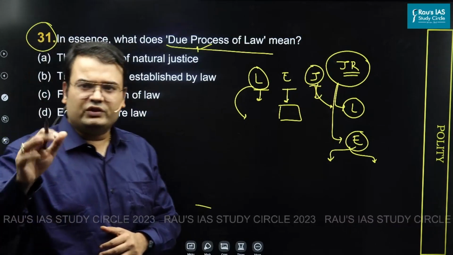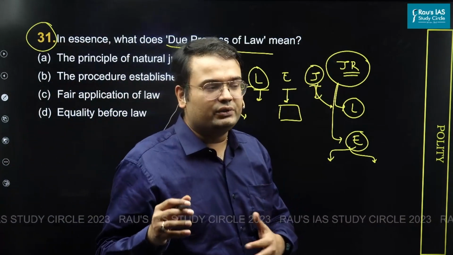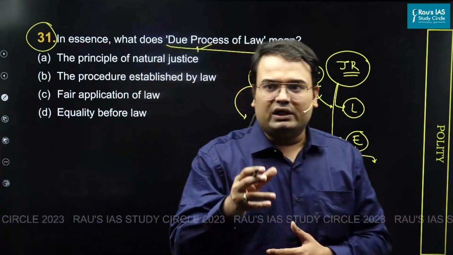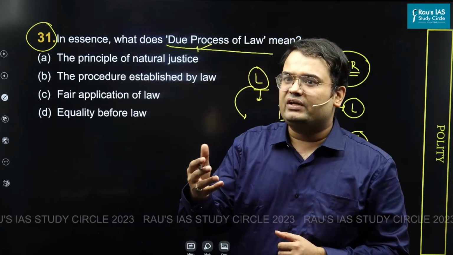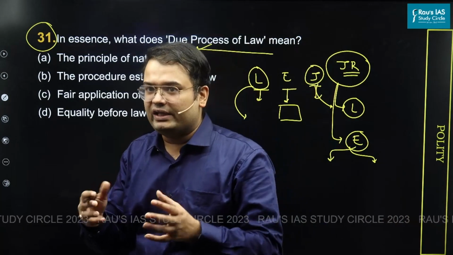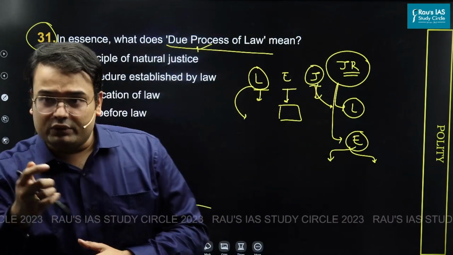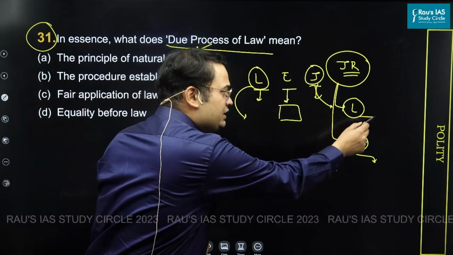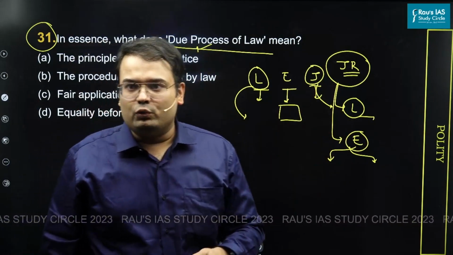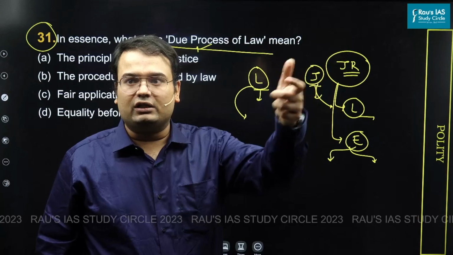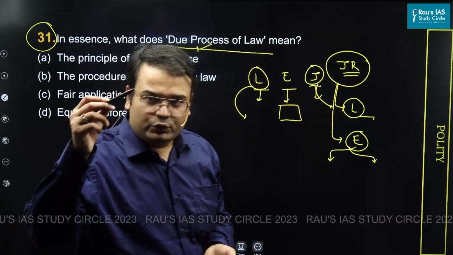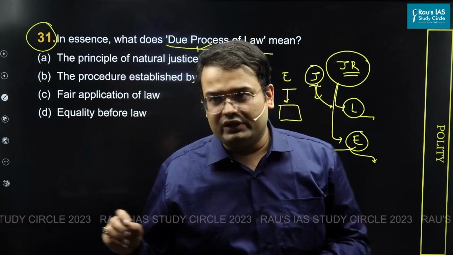For the sake of a hypothetical example, let's say there is a law created by the legislature that there will be a 500 rupee fine if you're not wearing a helmet. In this respect, now there is a law which has been created by the legislature. What the executive cannot do is impose a fine of more than 500 rupees. Why? It would violate the law in place. That means when the judiciary is performing judicial review over the executive,